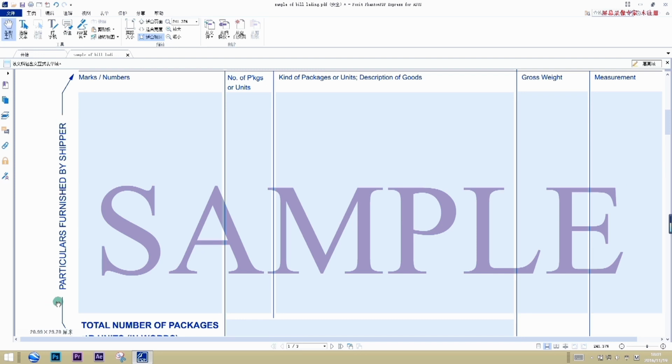This part of information should be finished by the shipper. According to the requirements of the letter of credit, the information of marks filled in here should be kept the same as the letter of credit. If there is no mark, fill in NM. But we have marks. Here our marks are LSS 11 London 1,500. Number of package are 1,500 pieces. Kind of package is packed in gunny bag.